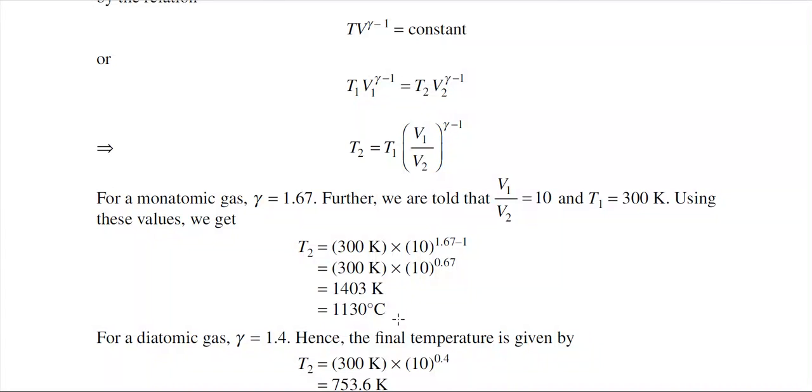Now you see that the final temperature has a very high value, 1130 degree centigrade. As you are decreasing the volume to a very low value, 1/10 of the original value, that is why the value of the temperature will be very high.